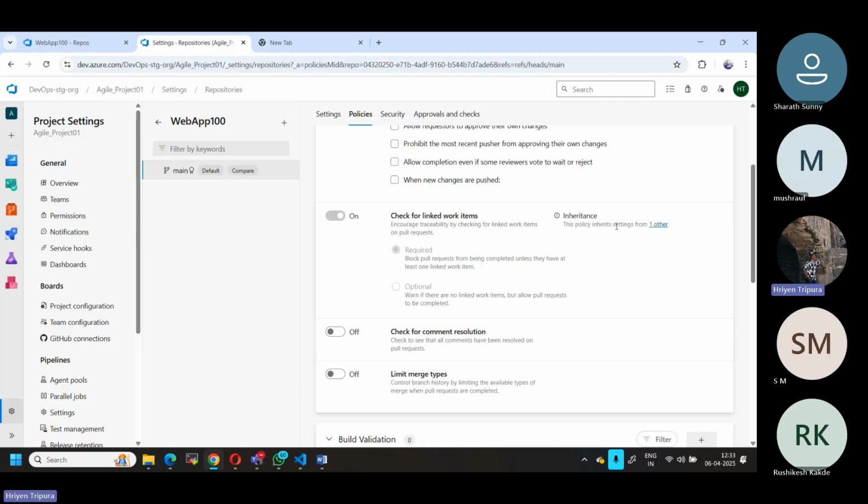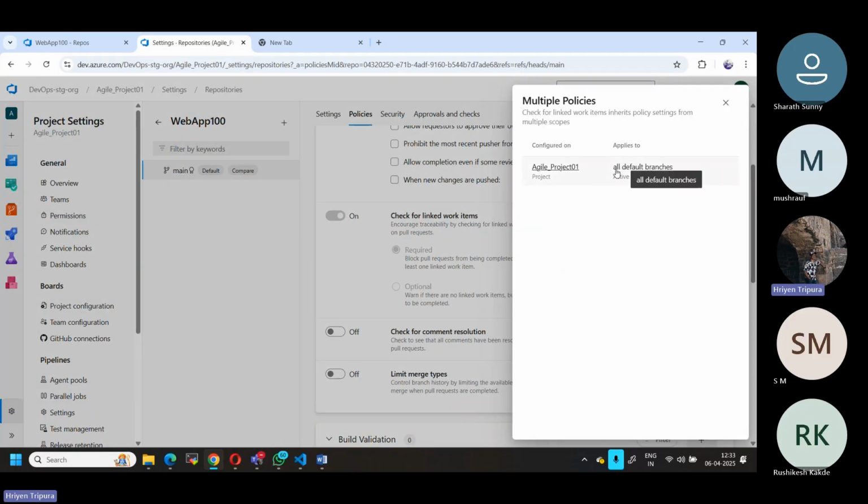If you see here, this policy inherits settings from here. Some policies are inherited. If you click here, this particular check for linked work items means that for every single task there will be a work item created for you, based on your task. It is showing that this policy inherits settings from one other run. If you see here, this is coming from the default one. That means this is coming from the default.